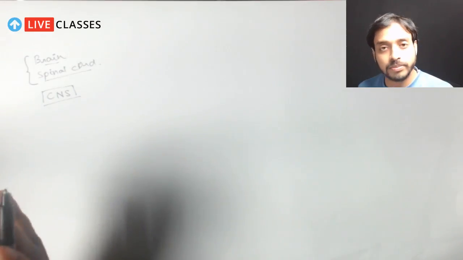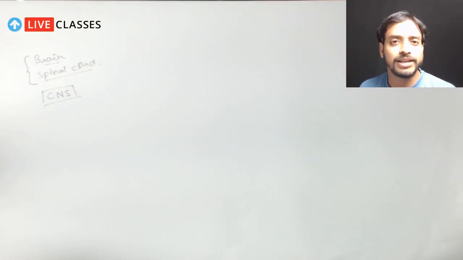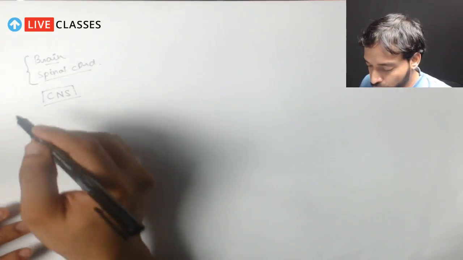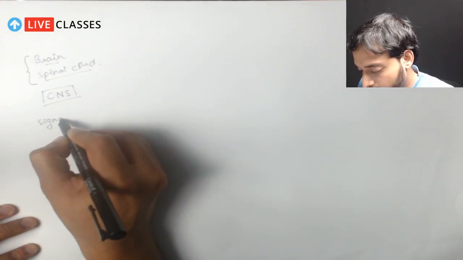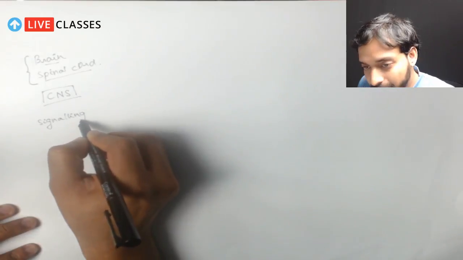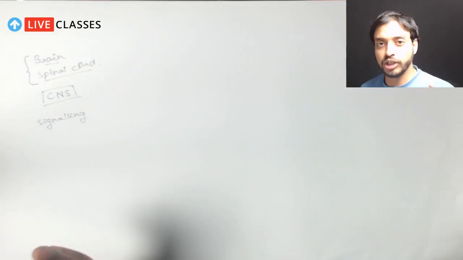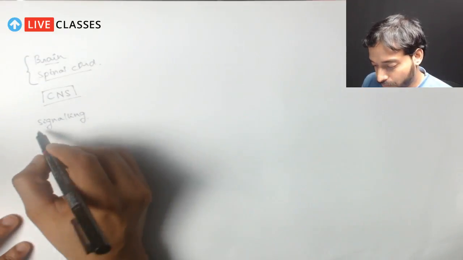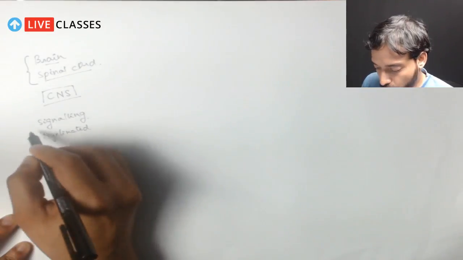In the previous session, we talked about a very important part of this chapter, which is the signaling. If you remember, I talked about the different types of neurons, the myelinated and non-myelinated also.